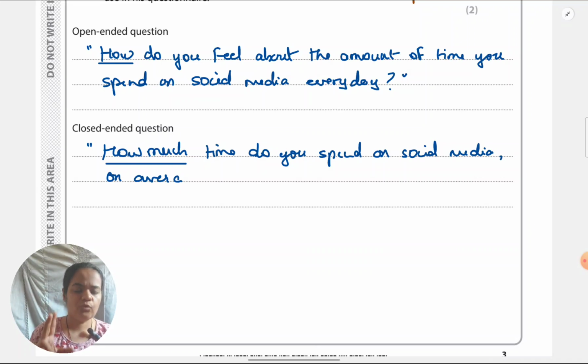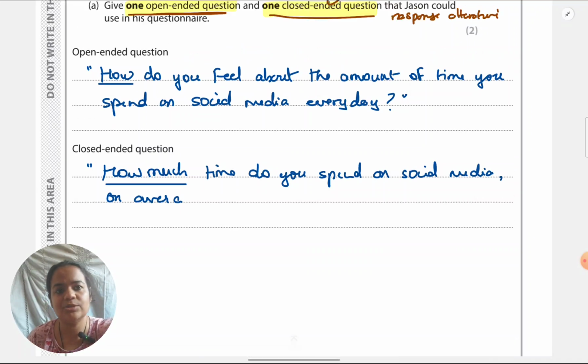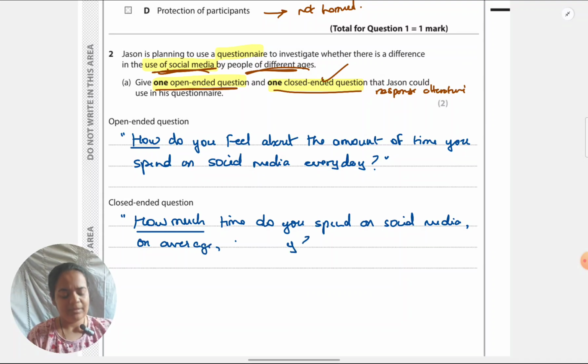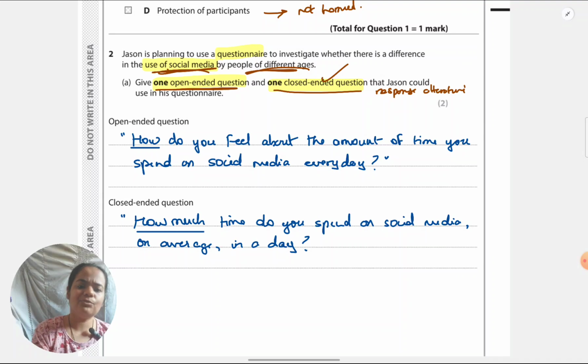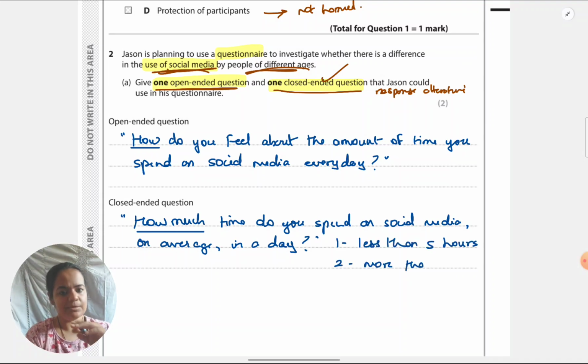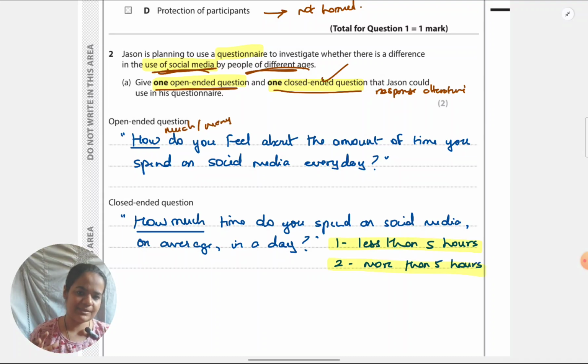Also, two more problems which are seen in these type of questions. So two issues I don't want you to make while writing these questions. One, many students for open questions, they give the how much or how many type of question. That is not an open question. Even if you don't give response choices, how much or how many implies that a person has to give a definite number. It becomes closed from the wording only. So that will not be marked as correct.